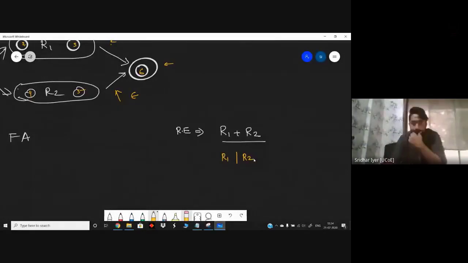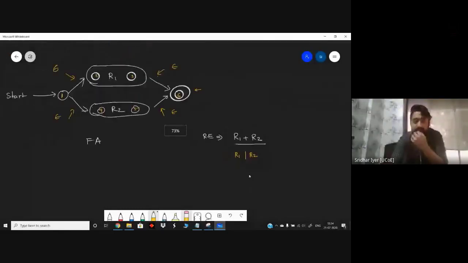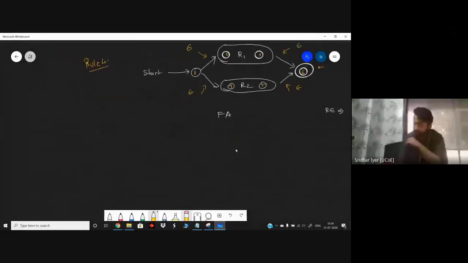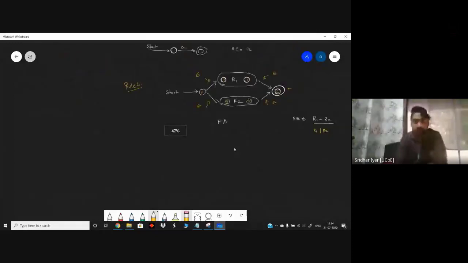Any doubts so far? Two more rules are left, and then the things will be very much clear to you. Then we can start solving actual problems. Rule number 5, I'm drawing it, kindly have a look at it. I'm starting it like this.